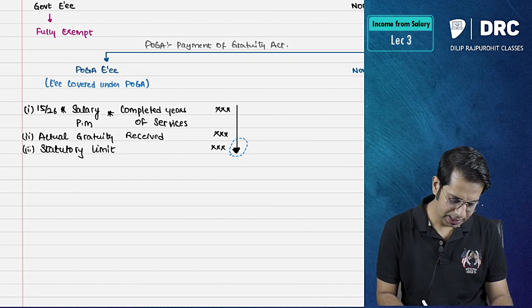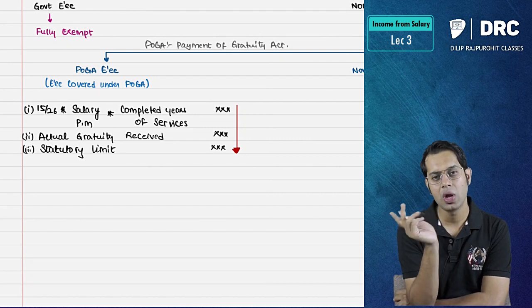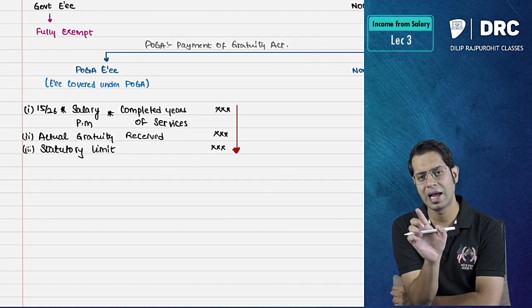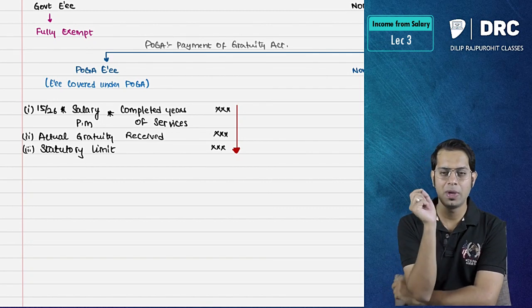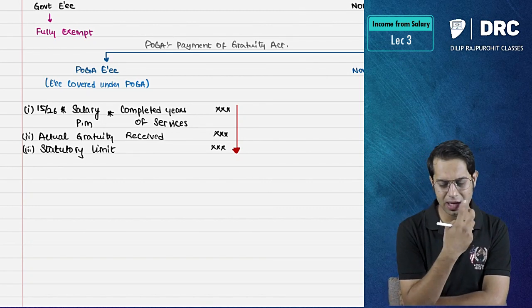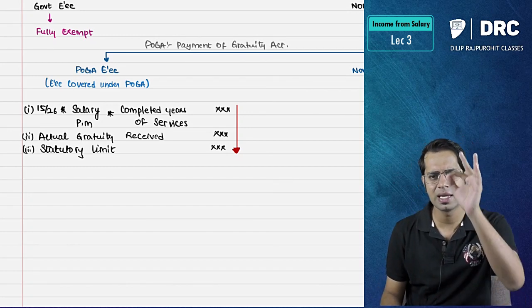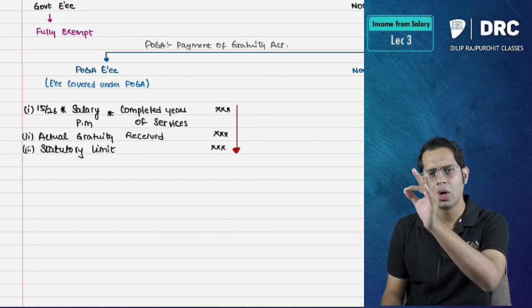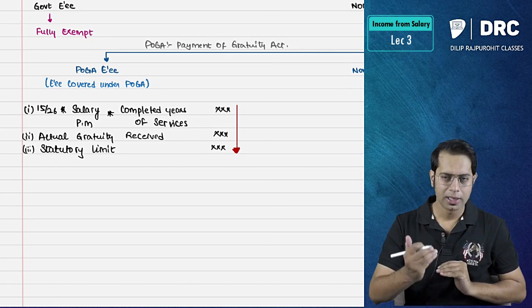So what are we seeing here? If an employee is a POGA employee, a non-government employee, and he is receiving a gratuity at the time of his retirement, and he is covered under the Payment of Gratuity Act, what is the exemption available to him? For him, the exemption available is 15/26 into salary per month into completed years of service, or the actual amount of gratuity received, or the statutory limit.